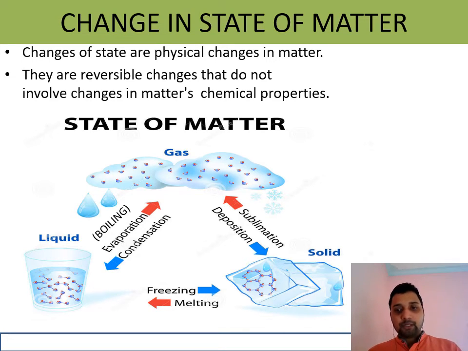So for fixed temperature we are using the term point, but the process is melting, freezing, evaporation, condensation, sublimation, and deposition. Means six processes by which one state of matter can change to another and return back to its original state. That is called interconversion of state of matter.